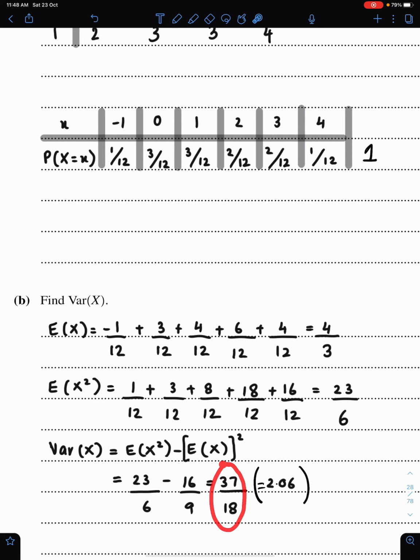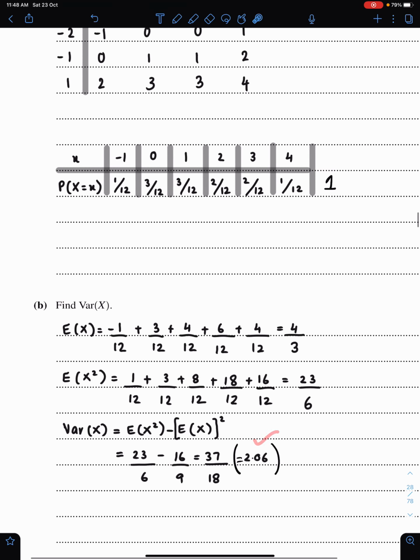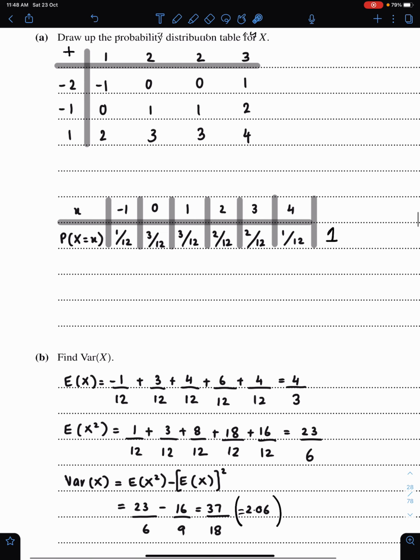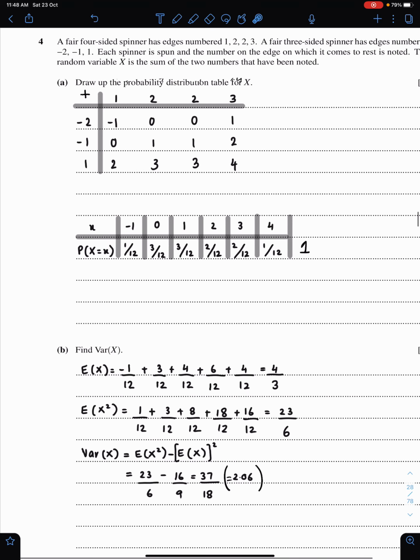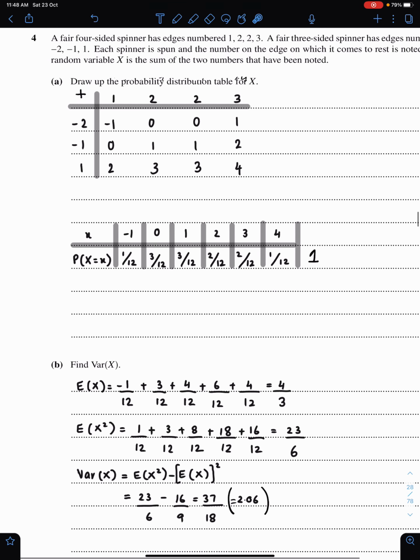You can leave your answer as a fraction, or if you want to give your answer in decimal, then it should be up to 3 significant figures. It's better to leave the answer as a fraction in probability questions.